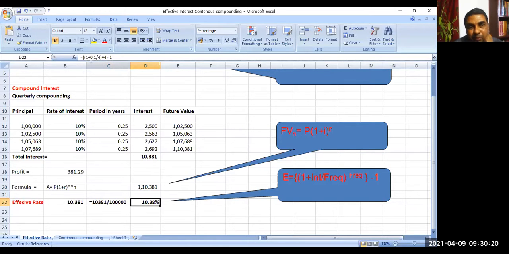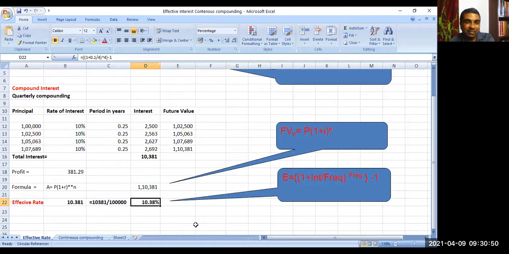Are you able to see it in the formula bar? Yes, sir. Divided by 4, where 4 is the frequency. Suppose it is monthly, I'll divide by 12. Suppose it is daily compounding, I will divide by 365. So divided by frequency, to the power frequency, which here is 4, minus 1.